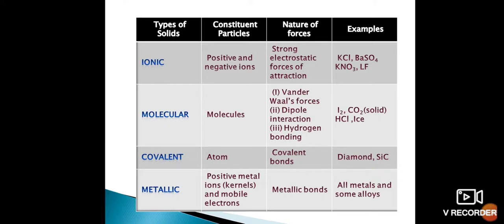conductivity property, they are insulators, they do not conduct any electricity. Examples are carbon dioxide, in solid form, which we already learned in the 9th class is known as dry ice. In the same way hydrogen chloride, iodine, the I2 molecule, and ice. These are the examples coming under molecular solids.